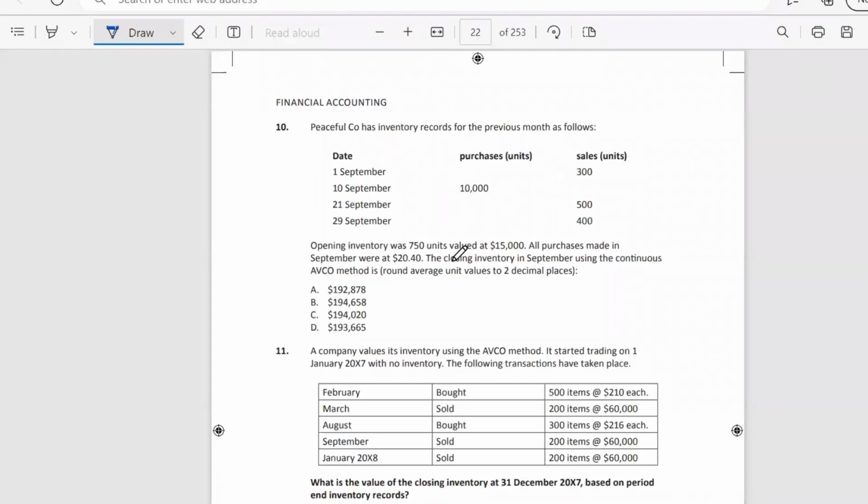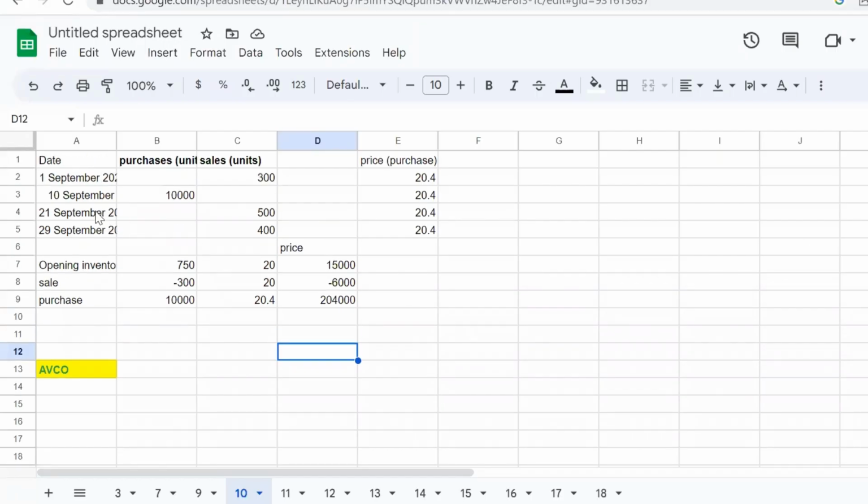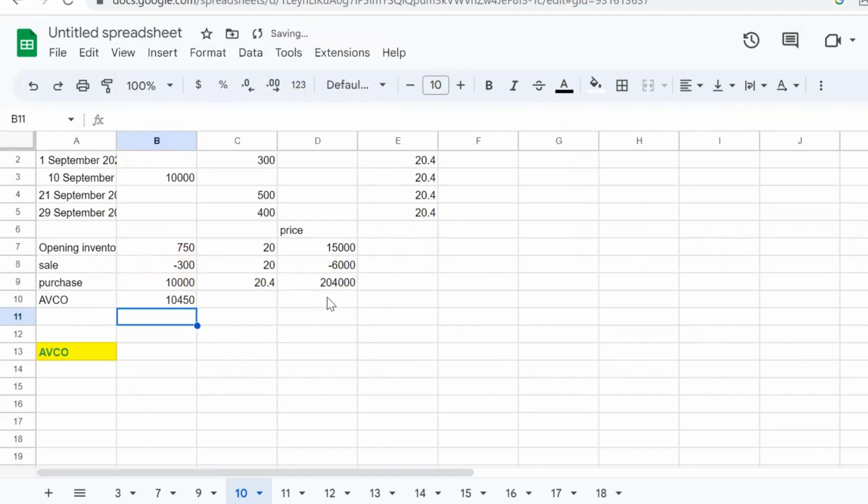As we can see, the closing inventory in September was calculated using the continuous average cost method. So if we proceed to our data, we can see that from September, we used this method. That was our opening inventory. We can sum up these figures and sum up the price. And let's calculate the average cost, rounding this number.